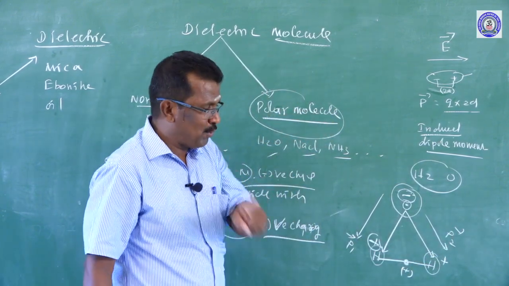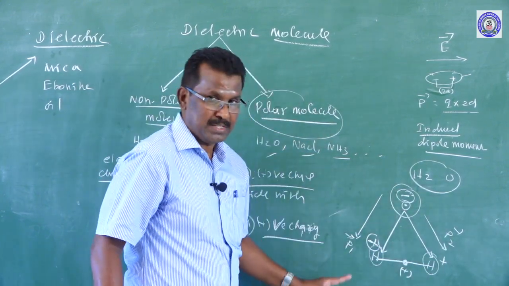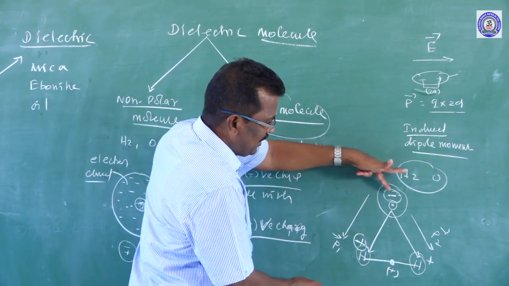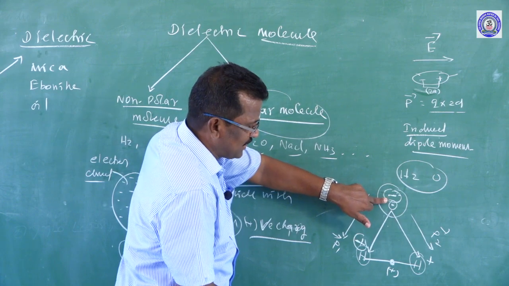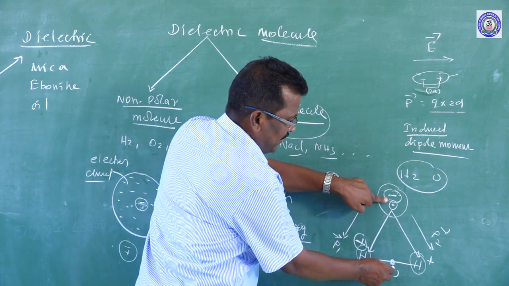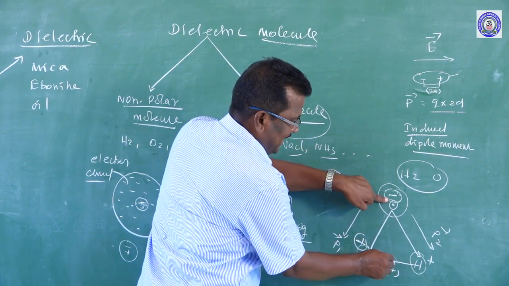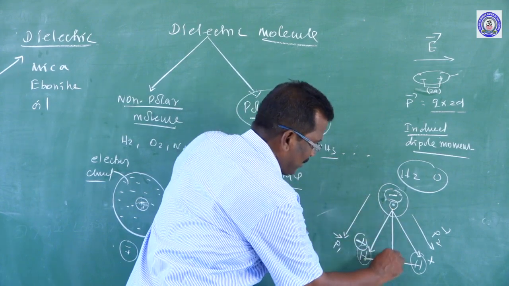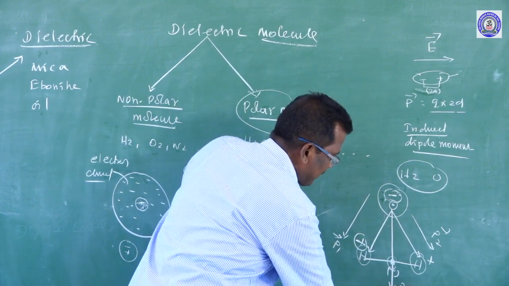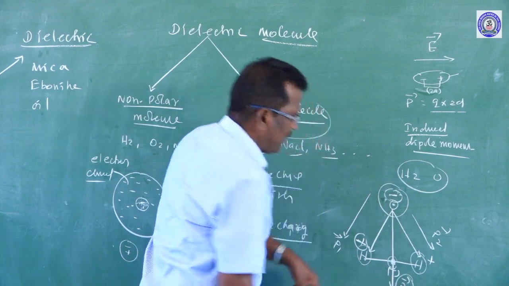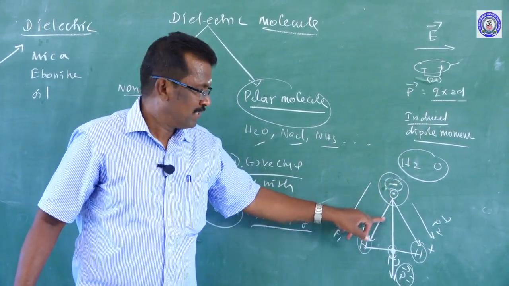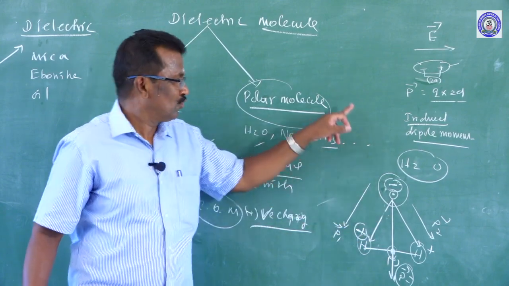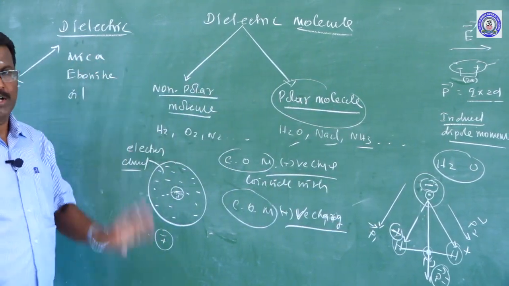But for the resultant dipole moment of this molecule, the center of mass of the negative charge is at the oxygen, and the center of mass of the positive charge of the hydrogens lies here. So the dipole moment exists here. This is the P vector. The negative charge and the positive charge are separated by some finite distance, so those molecules are called polar molecules.